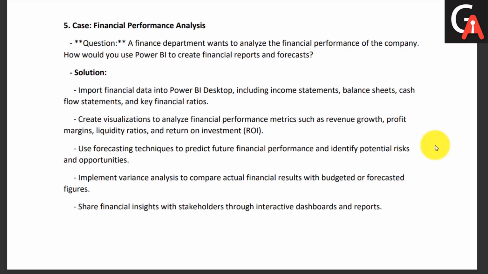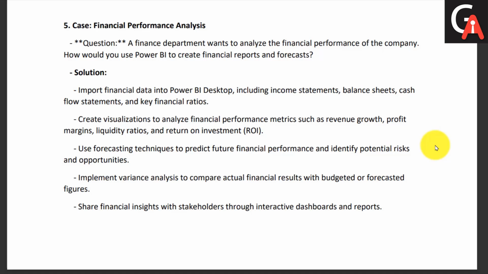If you are going for the financial domain, these questions might get asked to you. First, a finance department wants to analyze the financial performance of the company. How would you use Power BI to create the financial report and forecast? Again, the answer starts from importing the data. You will analyze the requirement, what kind of analysis needs to be done and what kind of data you will need, and import into Power BI the income statement, balance sheet, cash flow statement, and key financial ratios. These are some of the data you will need in order to perform the financial performance analysis.